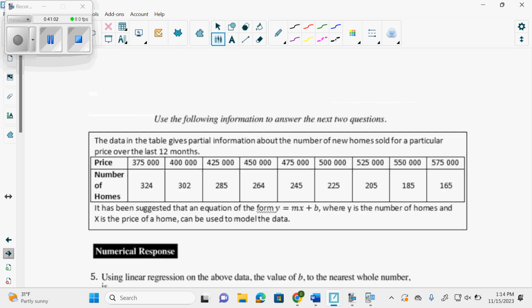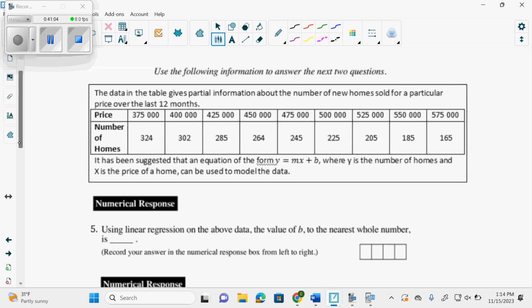Next page. We're going into turbo mode. All right. This one's a linear regression, and it says X is the price of the home, and Y is the number of homes, and it can be formed by a linear equation. X is the price of the home. Y is the number of homes.